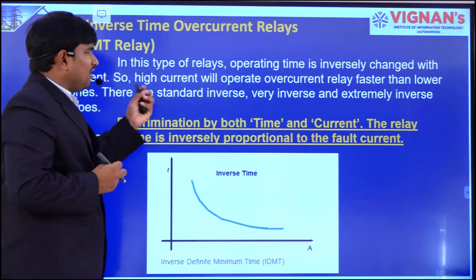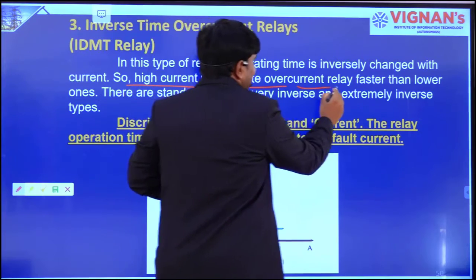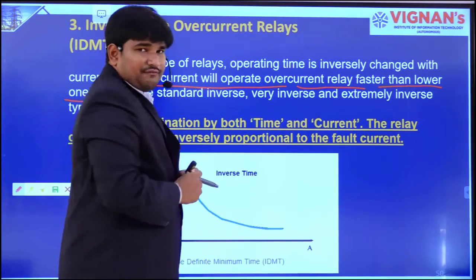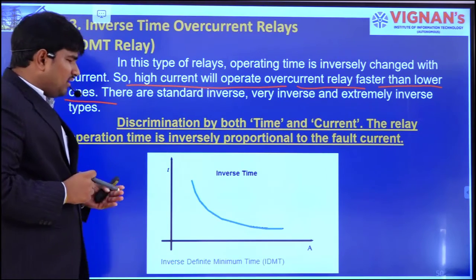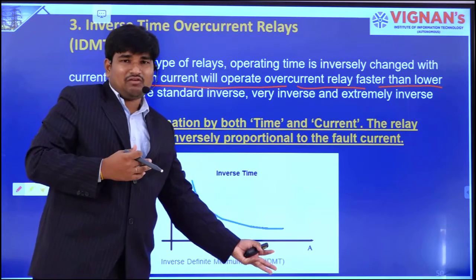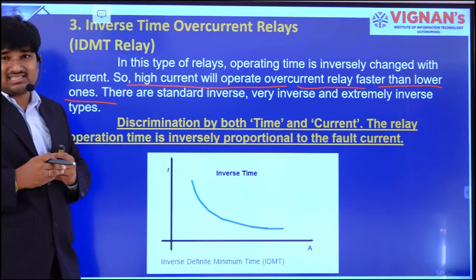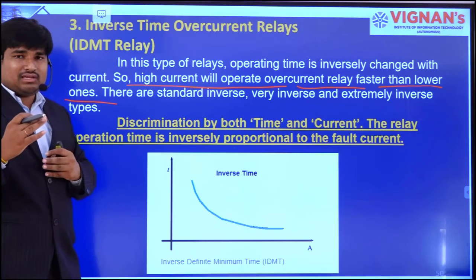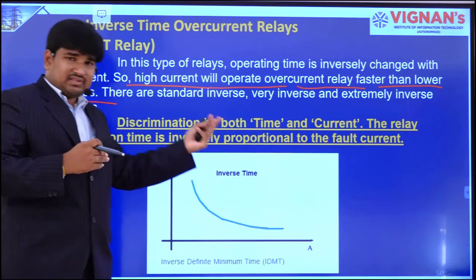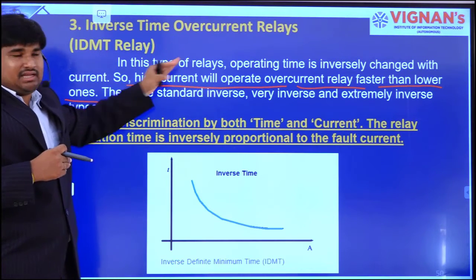So high current will operate the overcurrent relay faster than lower ones. For example, if the value of fault current increases, the relay has to operate within very less time compared to the operating time at lower currents, right? So that is the advantage here, IDMT type relays.